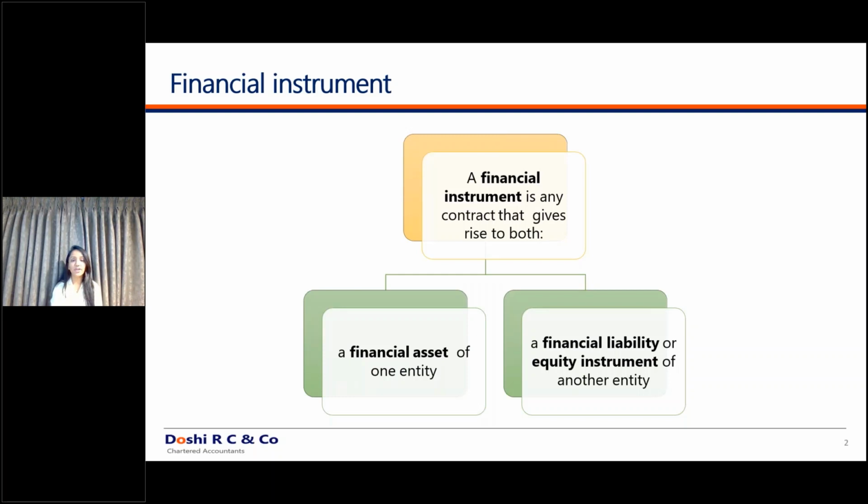A financial instrument is a contract that gives rise to a financial asset of one entity and a financial liability or equity instrument of another entity. The terms used are financial asset, financial liability, and equity instrument. We don't know what is a financial asset, we don't know what is a financial liability, and we don't know what is an equity instrument. So you won't understand this definition at all. Let's move ahead to first understand what is a financial asset, what is a financial liability, and what is an equity instrument.